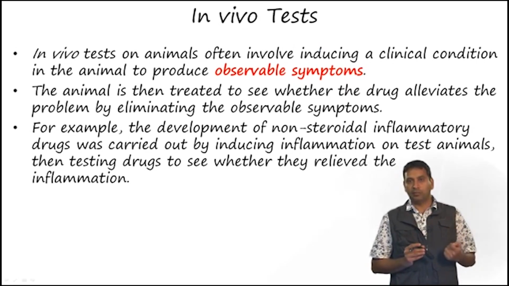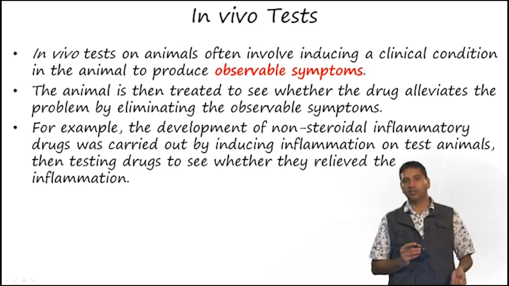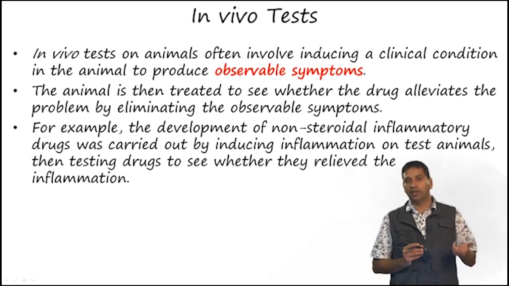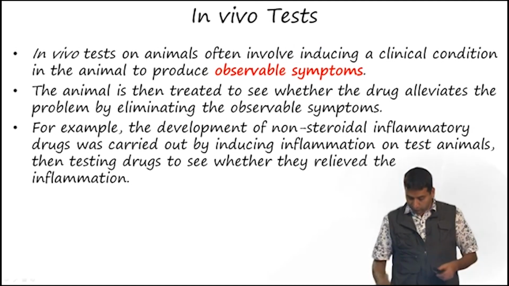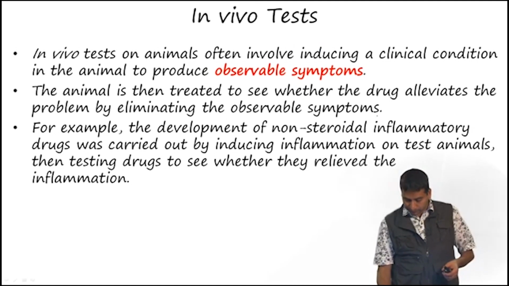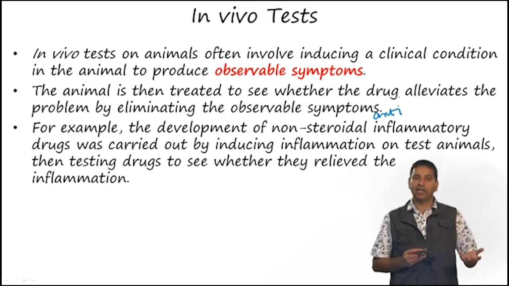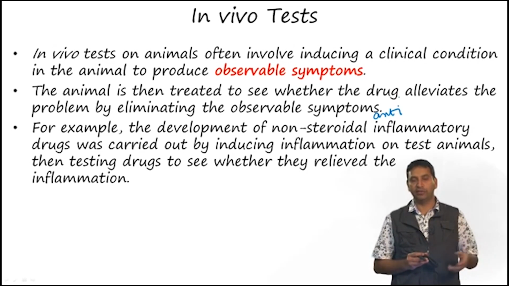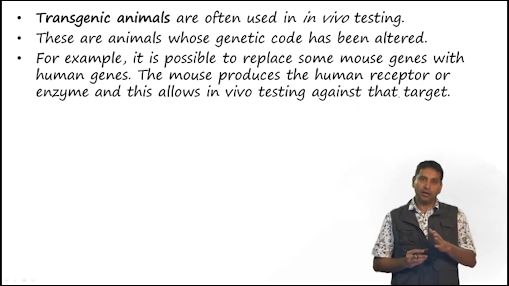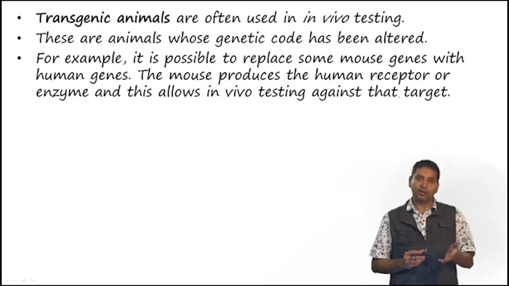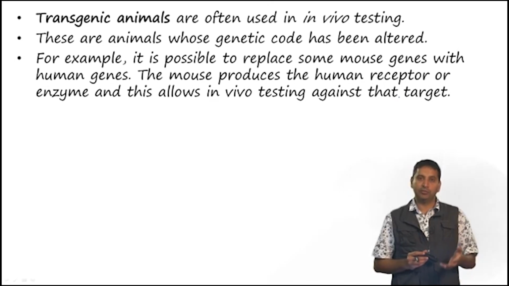For example, inflammation is a huge problem, and so the development of non-steroidal anti-inflammatory drugs was carried out by inducing inflammation on test animals and then testing drugs to see whether they relieve the inflammation.